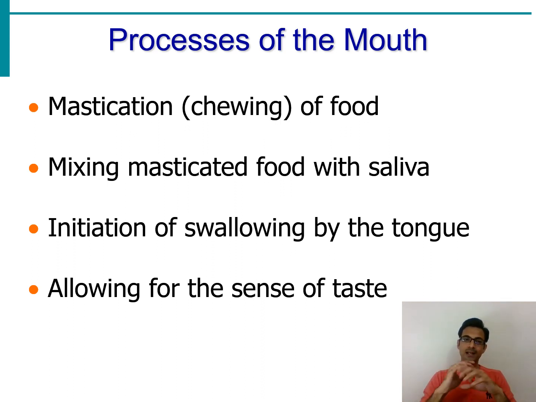The second important function of the oral cavity is mixing of the masticated food with saliva. Whatever food we have crushed gets mixed with saliva, and various parts of the buccal cavity, the cheeks and the tongue, are responsible for this mixing.